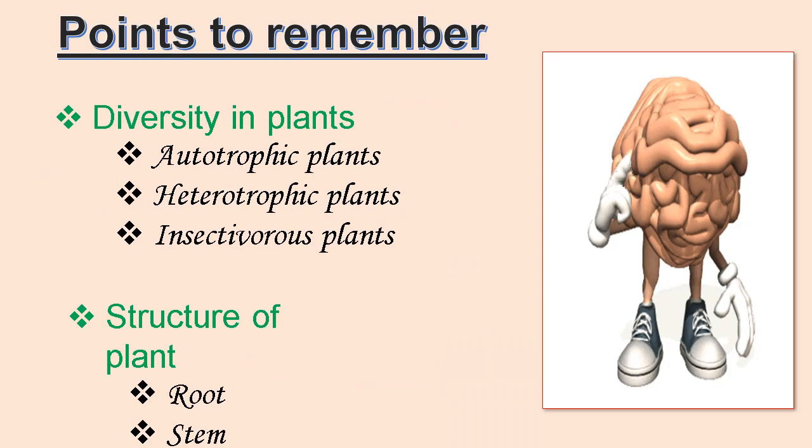Let us have a revision of what we have learned in this module. We have learned diversity in plants. We have seen various autotrophic plants, heterotrophic plants and insectivorous plants. Also we have discussed structure of plant. Under that we have seen various functions of root and stem. Students, we will learn some more about plants and animals in next module.